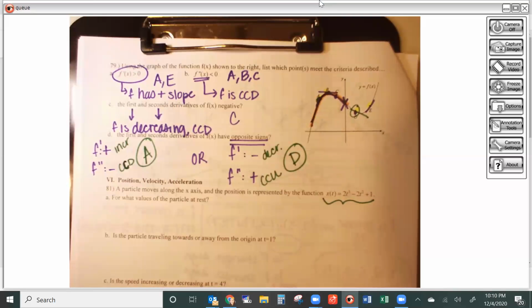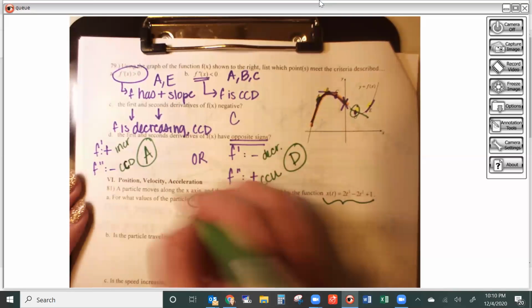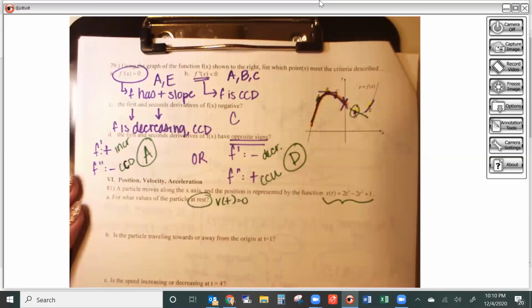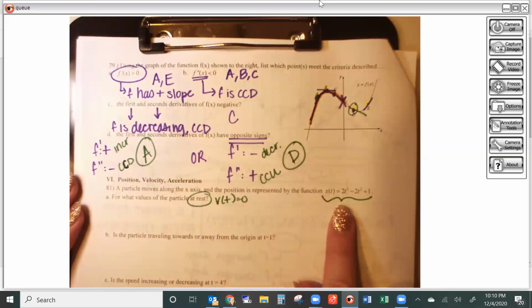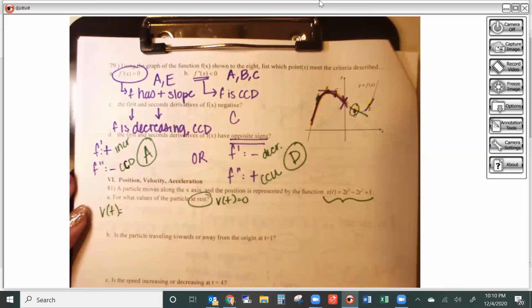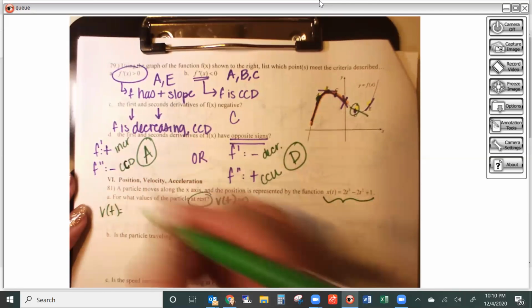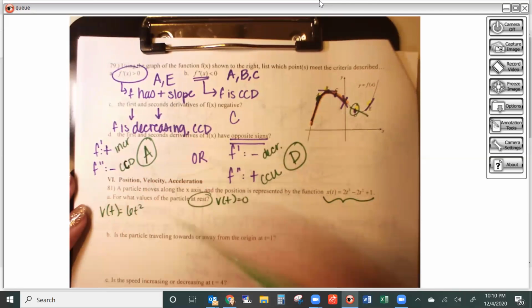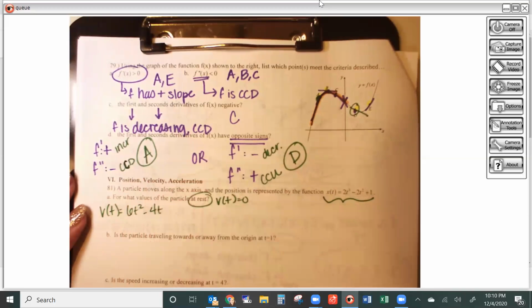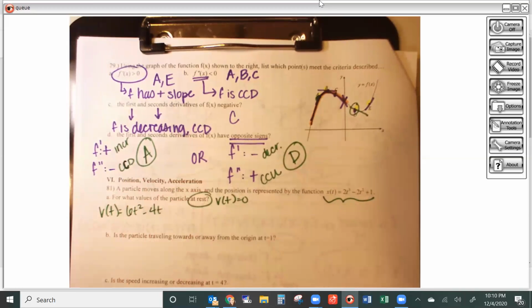So if I want to know when the particle is at rest, if it's at rest, it's not moving, that means its velocity needs to be 0. Velocity is the derivative of position. So v of t equals, derivative of this would be 6t squared minus 2 times 2 is going to be 4t plus 1, the derivative of that is 0.